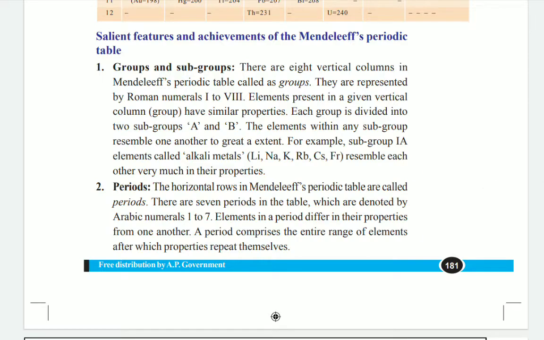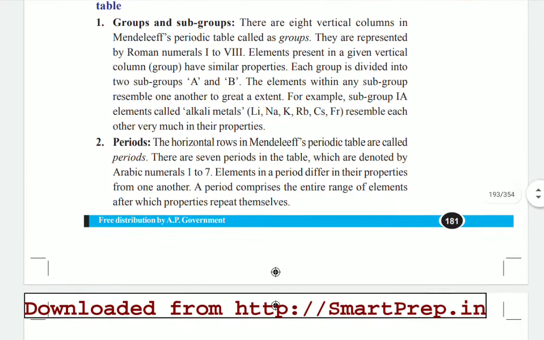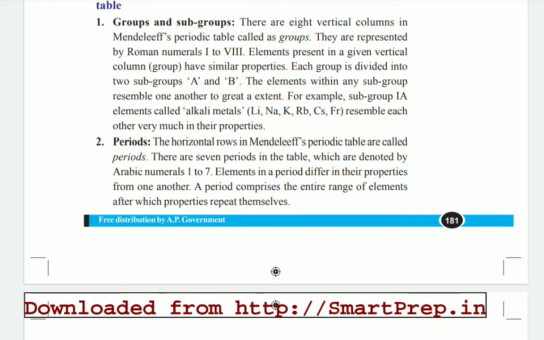And the second one, periods. Periods are nothing but the horizontal rows in Mendeleev's periodic table. Here we have 7 periods in this table, which are denoted by Arabic numbers, 1 to 7. Arabic numbers are nothing but what we are using now.